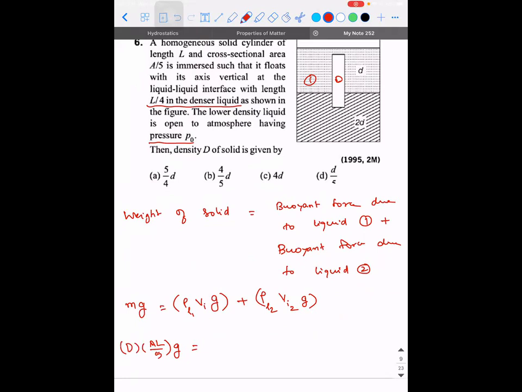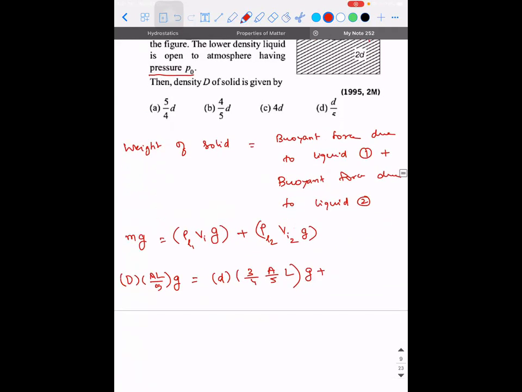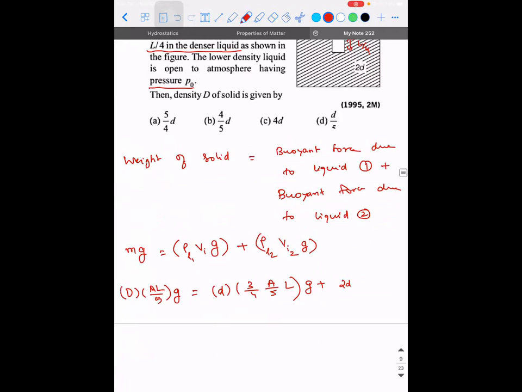That's right. So D into A by L into 5 is equal to, what is the density of liquid 1? That is small d into volume of the immersed portion, 3 by 4 into A by 5 into L, multiplied with g, plus density of liquid 2, which is 2D, into L by 4 into A by 5 into L.